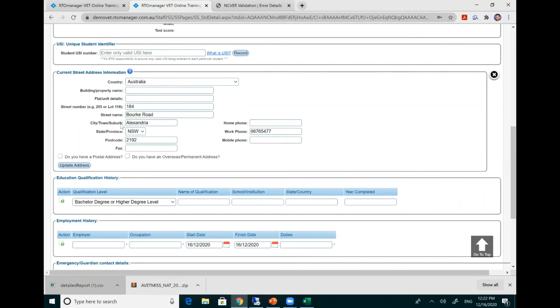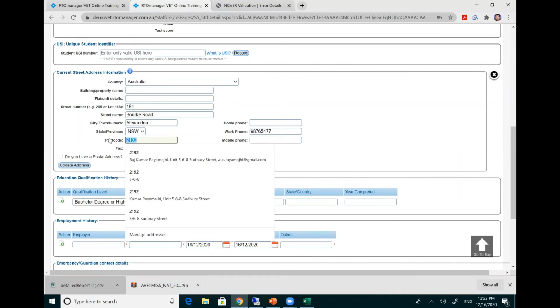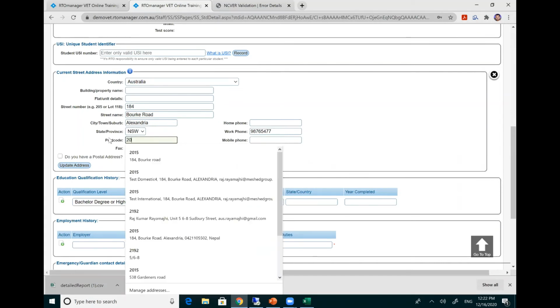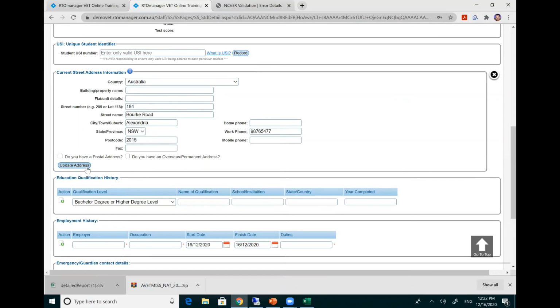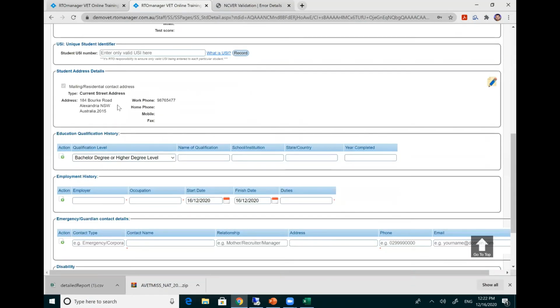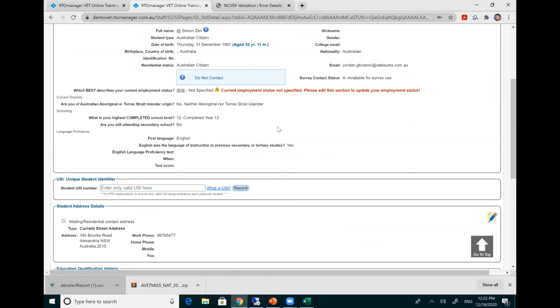So also the system has a facility. When you type your suburb, it will also pre-populate the right postcode for that suburb. So you can find that information. So you need to fix this particular data and update. Okay. So once you fix your data, you have to re-extract the information and submit.